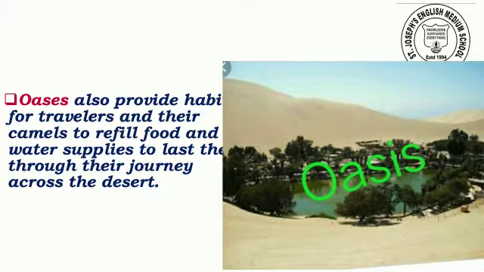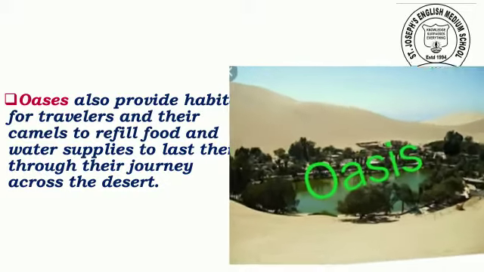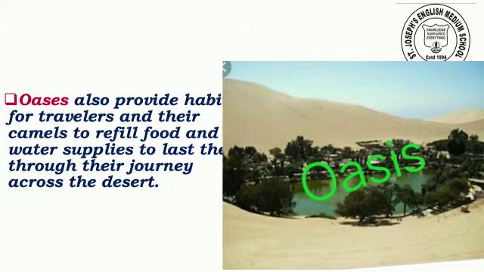What are the uses of oasis in desert? Oases provide a place to fill up on food and water supplies. In desert, people may settle around these water bodies and grow date palms and other crops in oases. Oases provide food and water for camels, travelers, and even supply water through their journey across the desert. Look at this picture, children. This is an oasis.